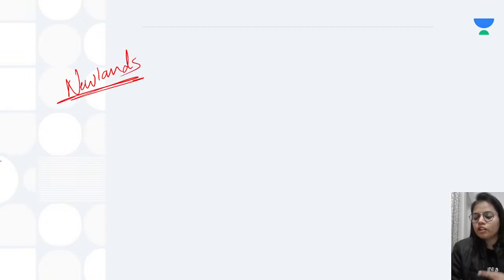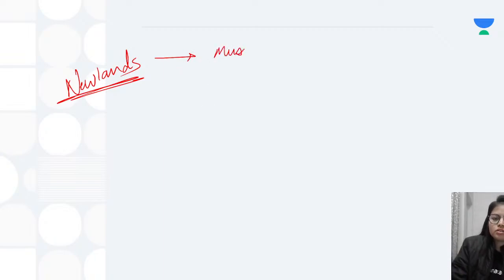Okay, so what did Newland try to do? Newland tried to arrange all the elements which were known at that particular time into groups. He connected this to musical notes. First of all, he arranged all the elements according to their increasing atomic mass.